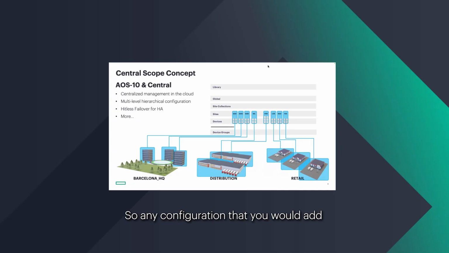So any configuration that you would add to the sites would be inherited by all devices that belong to those sites. And now let's say you want to have common sites. So Barcelona, we create site collections. So Barcelona headquarters would be one site collection, and all buildings in Barcelona headquarter campus would belong to that.